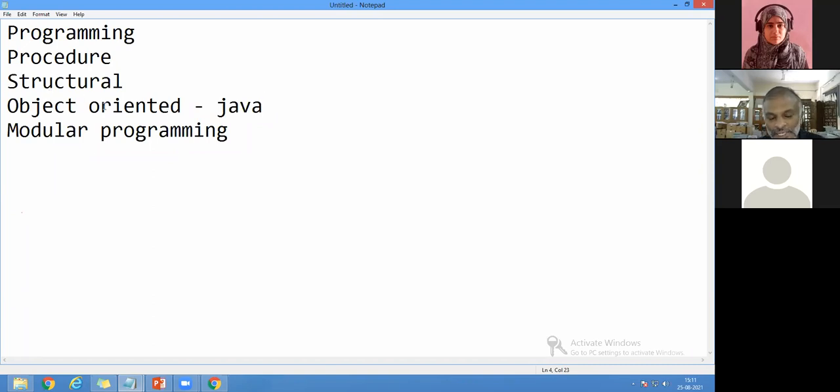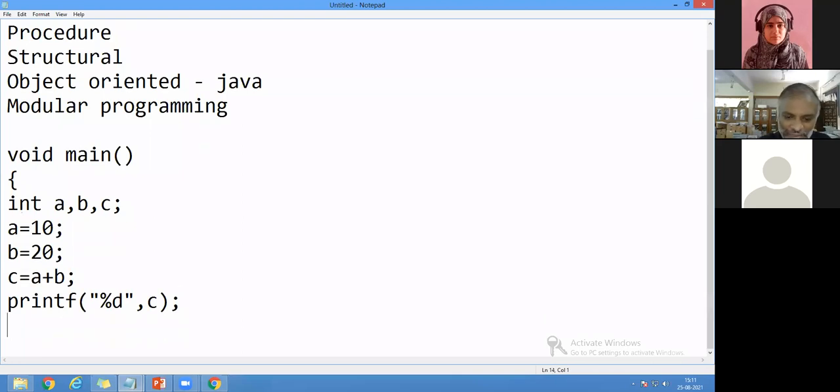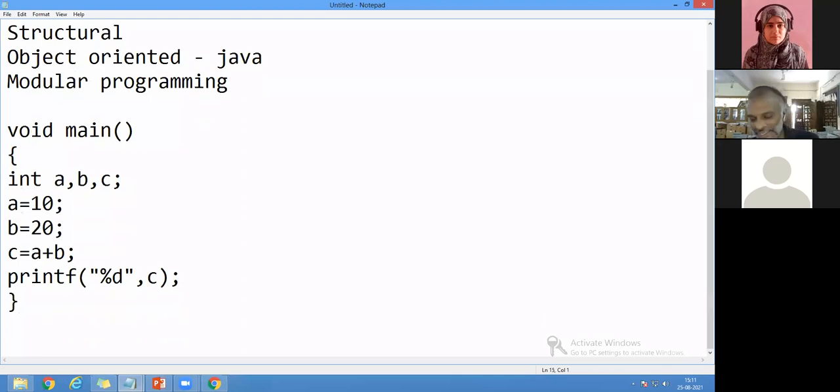And when I come to structural oriented, suppose I'm going to write here void main, and a declaration integer a, b, c, and I'm going to write a is equal to 10 and b is equal to 20, and c is equal to a plus b, and I'm going to print c. This is the basic common program every computer science student knows. So we cannot say this is a very tough program. Now, if I ask this question, what type of programming is it?